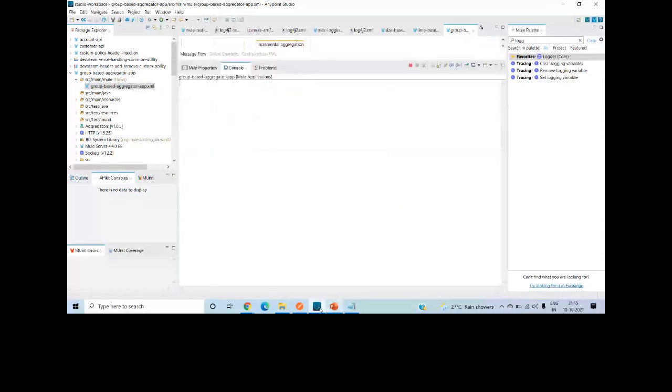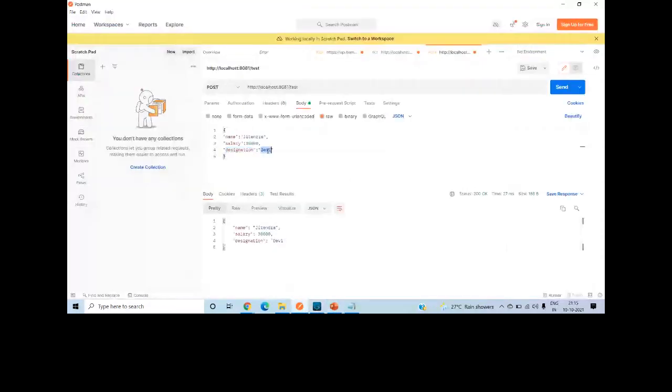Let me send some request with developer. I have put the 5, right? Group size of 5. One minute. What happened? Group size expression resolves to... Let me check what happened.